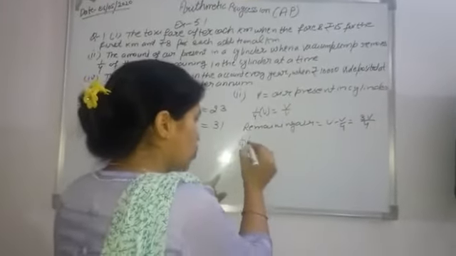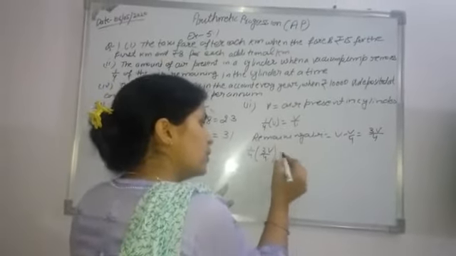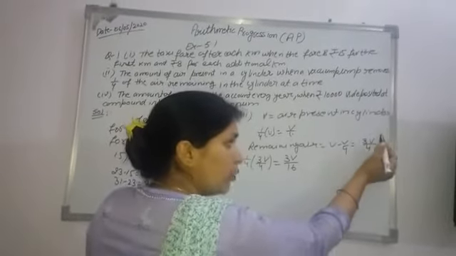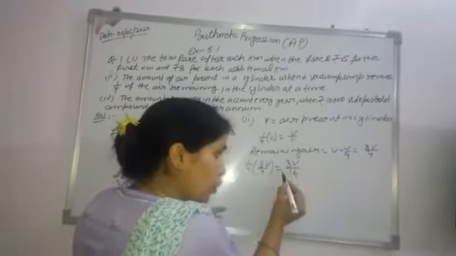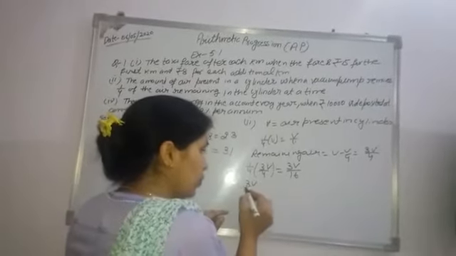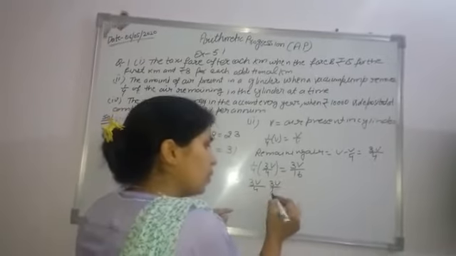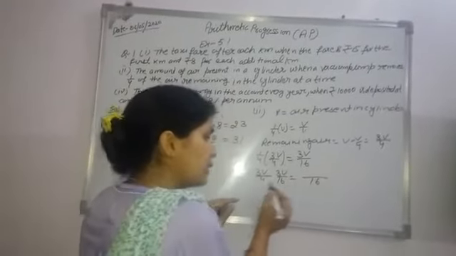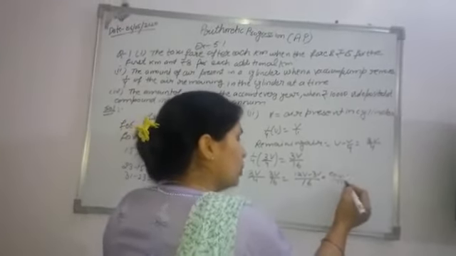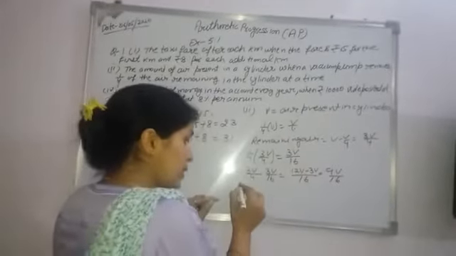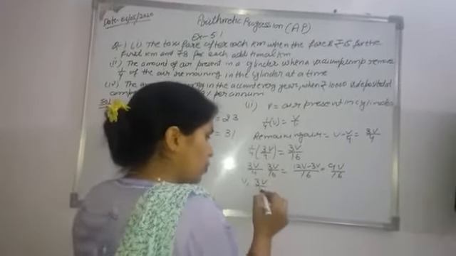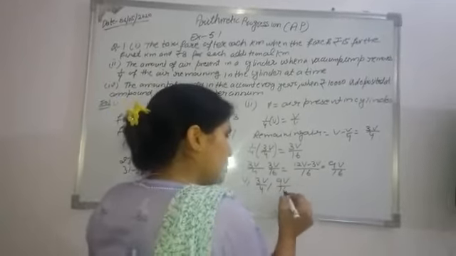In the next case, again we want to remove 1/4 of this air. So 1/4 of 3V by 4 is equal to 3V upon 16. From the total air we remove 3V upon 16. So subtract: 3V upon 4 minus 3V upon 16. In this case 16 is the LCM. 12V minus 3V, and this value is equal to 9V upon 16. So in the first case the value is V, next is 3V upon 4, next is 9V upon 16.